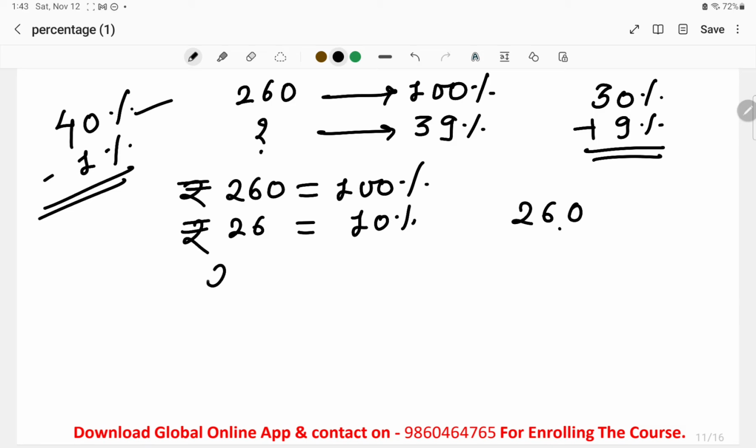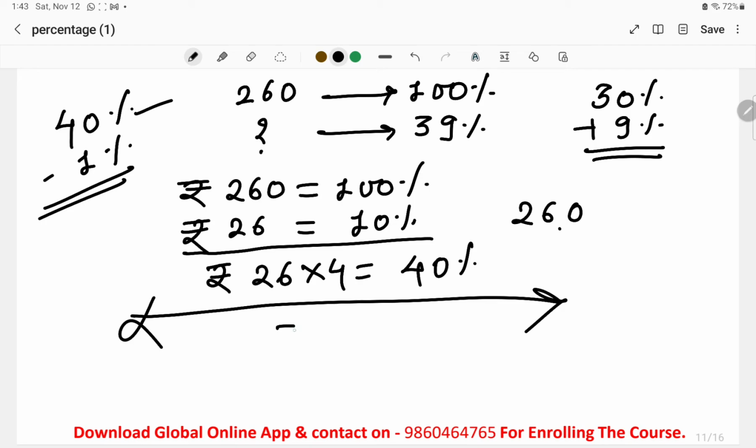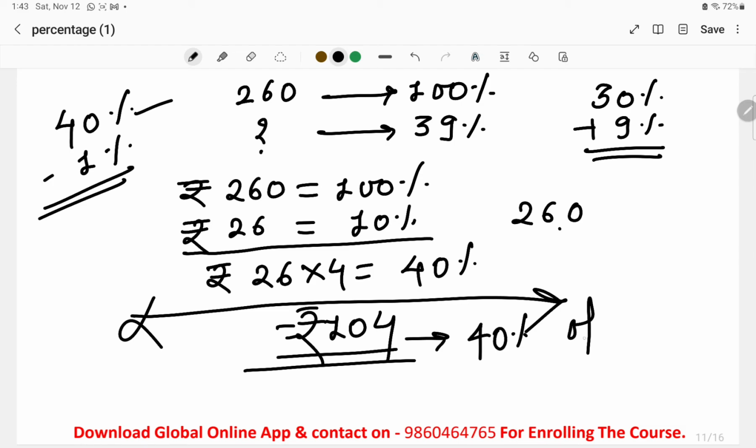So what you will do is multiply 26 rupees by 4, which will give us 40%. If 26 rupees is equivalent to 10%, to find the 40%, you multiply 26 rupees with 4. So what will we get as the answer? Rupees 104. So 104 is the 40% of rupees 260.